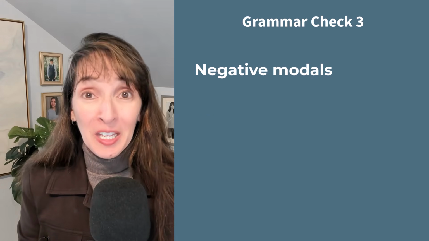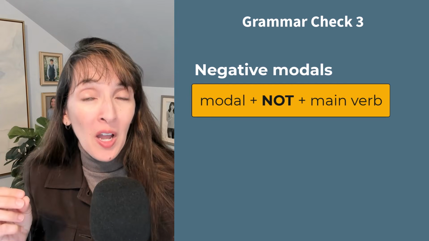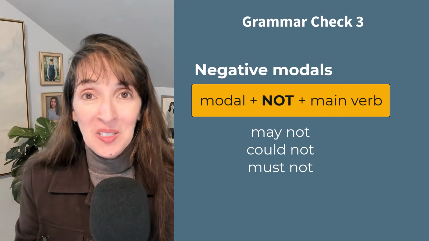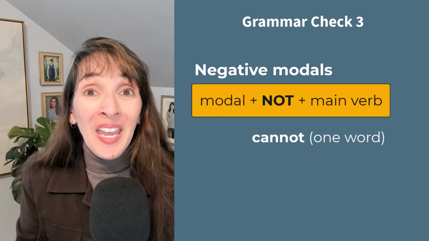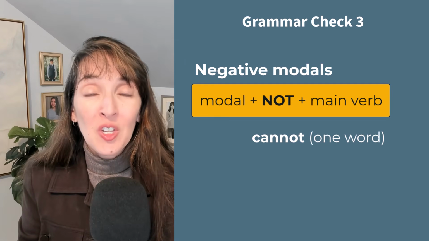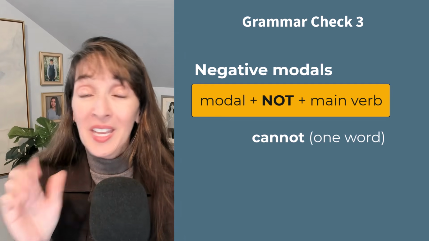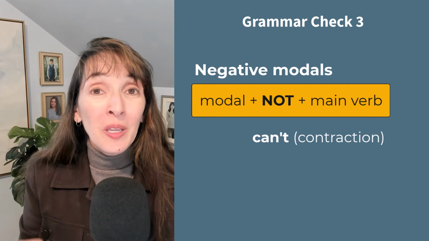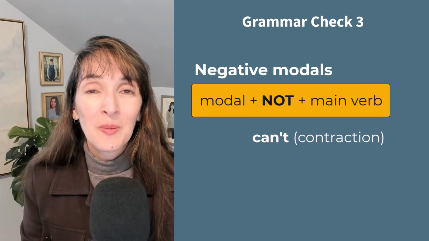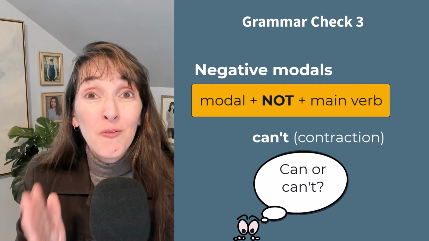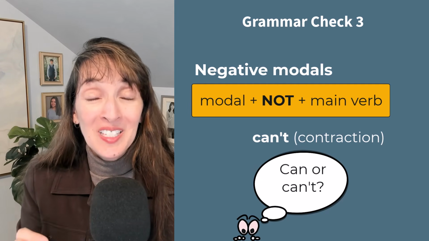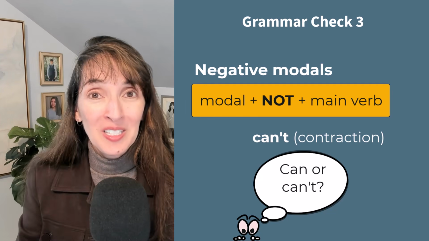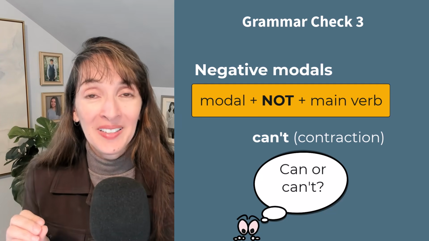Let's talk about negative forms. We can use not after a modal verb, may not, could not, must not, and so on. With can, we have a unique situation where we can form a single word and it's negative, cannot. But in everyday English, we use the contraction can't. Sometimes we have to very clearly say the short A sound so that people understand if we're saying the affirmative or the negative. Can, can't.